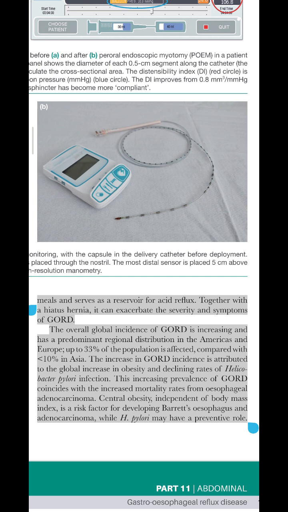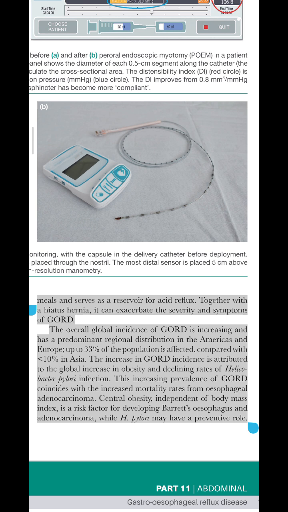Meals, and serves as a reservoir for acid reflux. Together with a hiatus hernia, it can exacerbate the severity and symptoms of GORD. The overall global incidence of GORD is increasing and has a predominant regional distribution in the Americas and Europe. Up to 33% of the population is affected, compared with less than 10% in Asia.